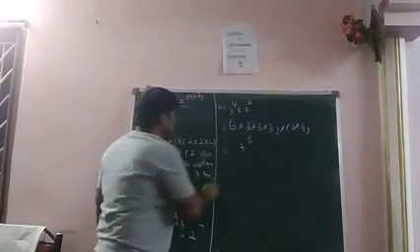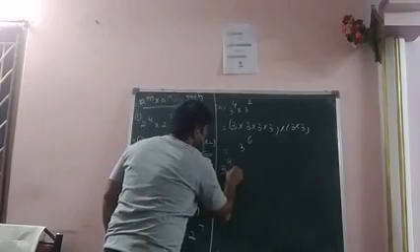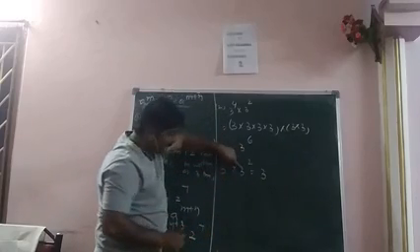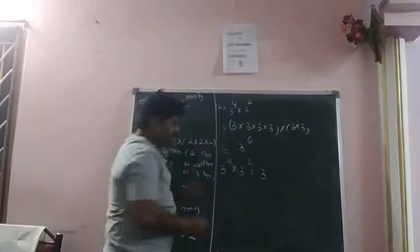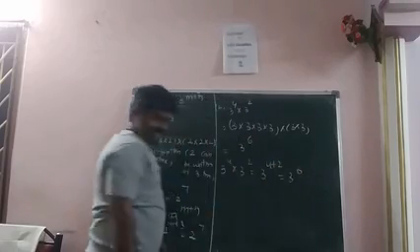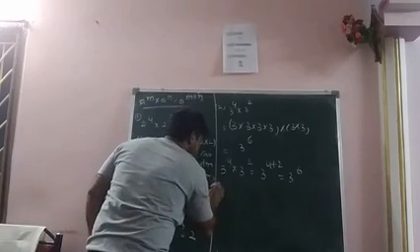So therefore, what is the formula? That is 3 power 4 into 3 square. The bases are equal, so we can add the powers: 4 plus 2. That is nothing but 3 power 6. And similarly,